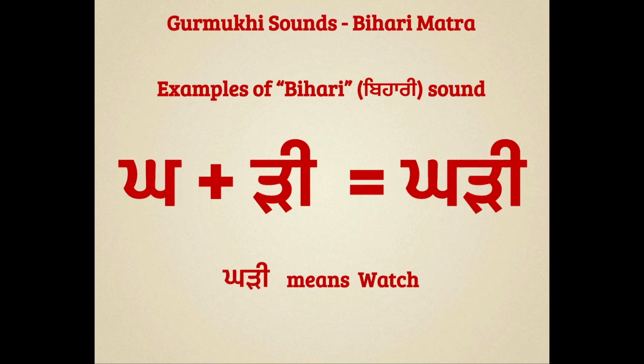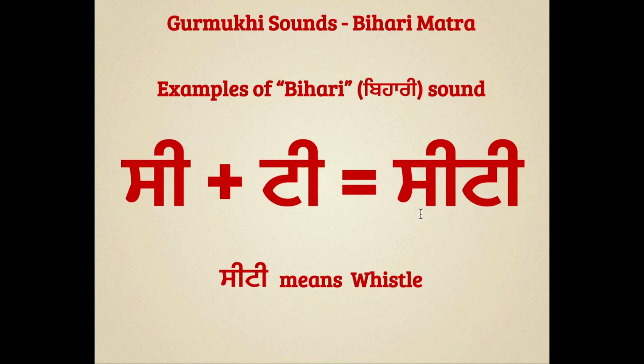Let's check out next word. The next word is Kadi. Kadi means watch. And to read this word, we can say Kaggenu Mukta Ka, Radenu Bihari Ri, Kadi. You can repeat after me. Kadi. Let's move to the next word.